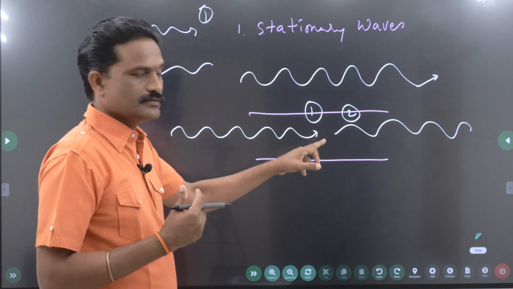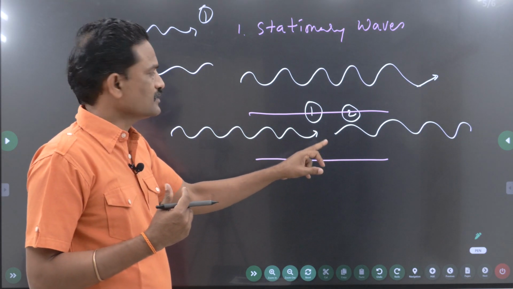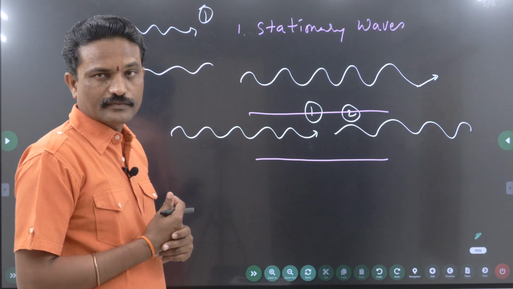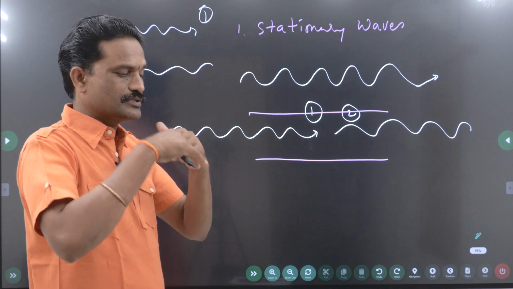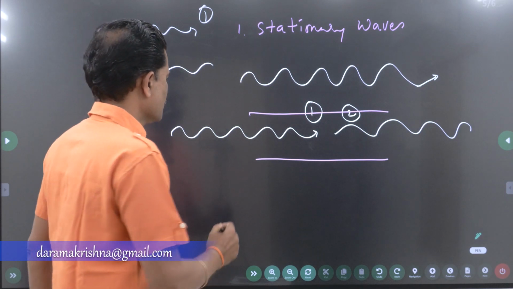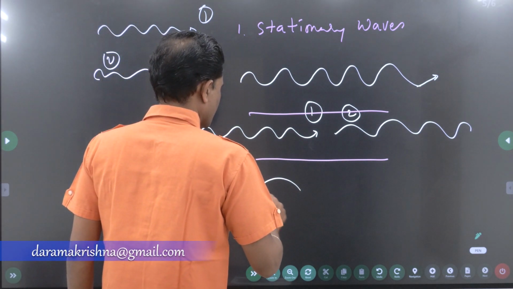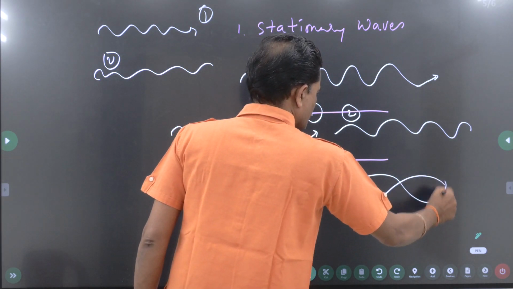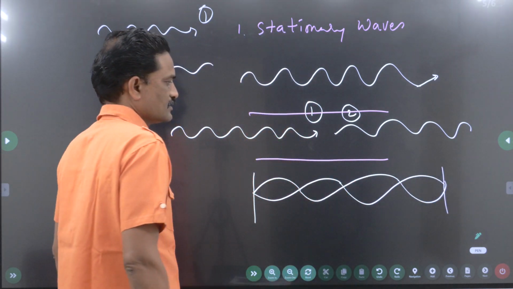When such waves are moving in opposite directions, they overlap on each other. They undergo interference. So one goes into the other. Then you will get a wave pattern like this. So this is called a stationary wave.